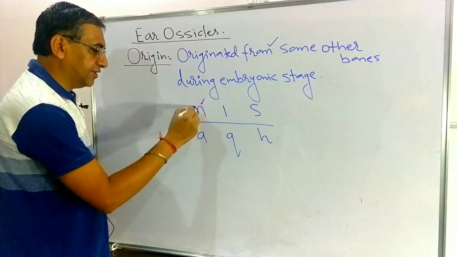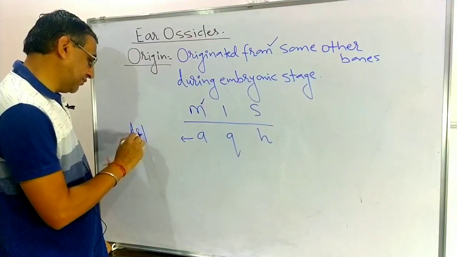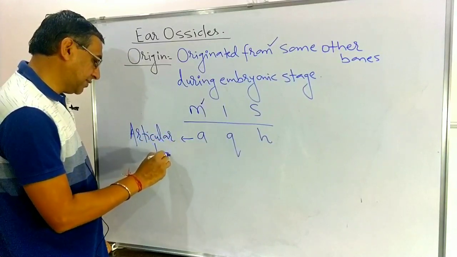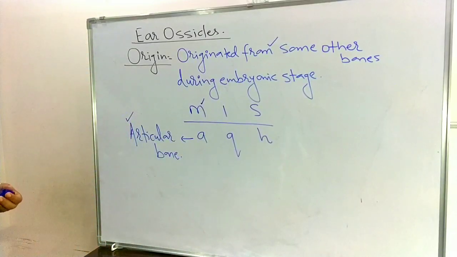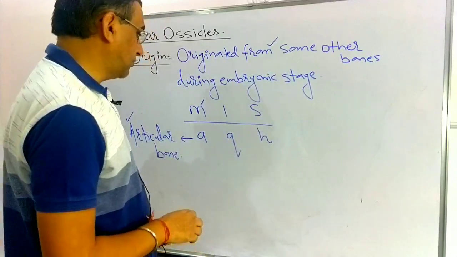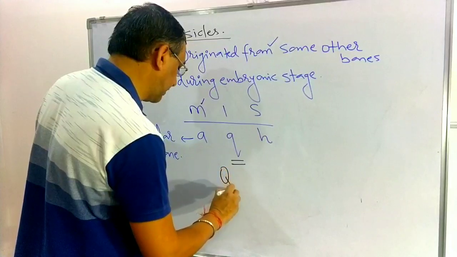The malleus is originated from the articular bone of the jaw. Incus originated from the quadrate bone.